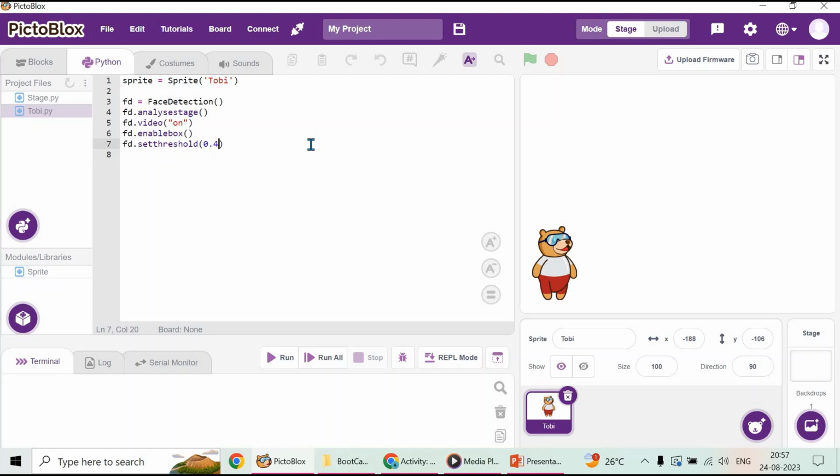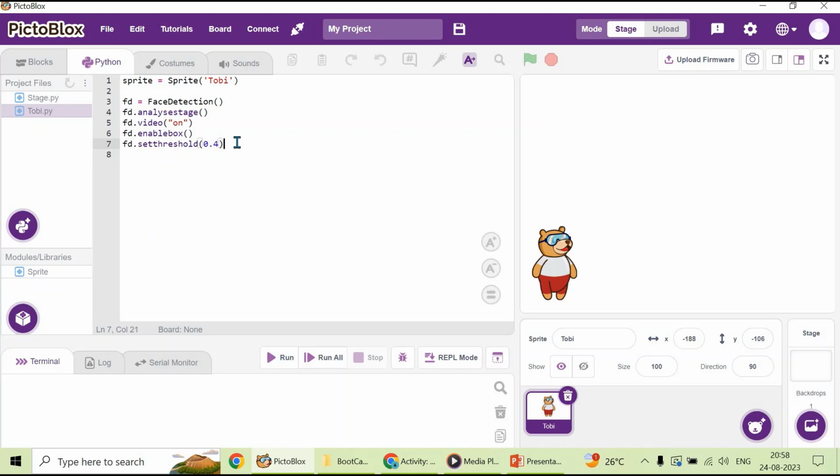If the confidence is below the level which is set, it will not give you the output. So how accurate you want your facial detection to be, you select values between 0 and 0.9. So threshold is nothing but setting the confidence level of the computer.